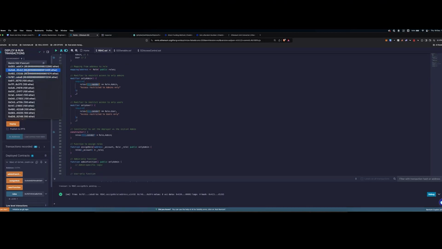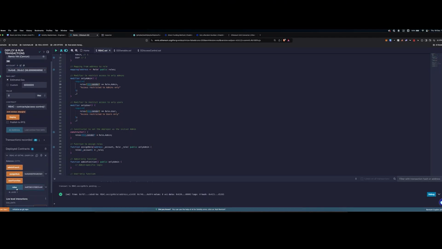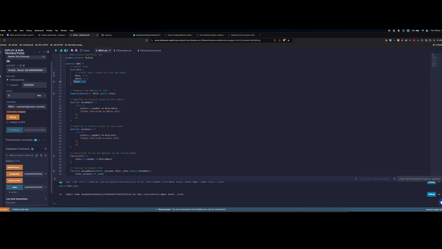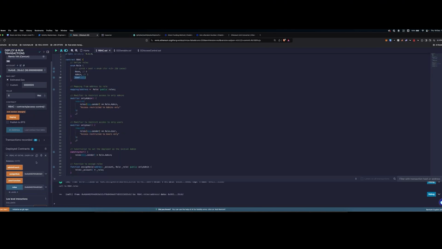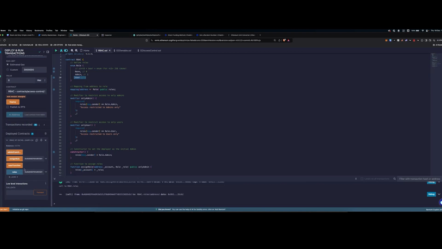Let's check if the second account has the user role we just assigned. So let's copy his address, go back to roles, call it, and we can see that the result is 2, because 2 is the user role in the enum. So what I expect now is to be able to perform the user function. And there you go, it's successful. But if I try to perform an admin function, which is obviously restricted to admins only, it should revert.